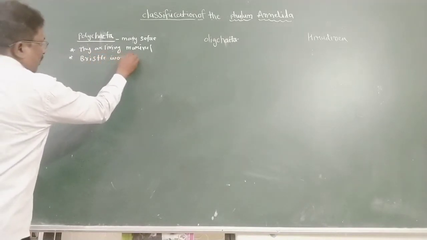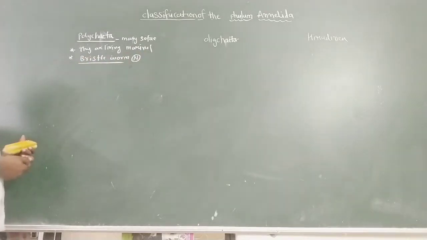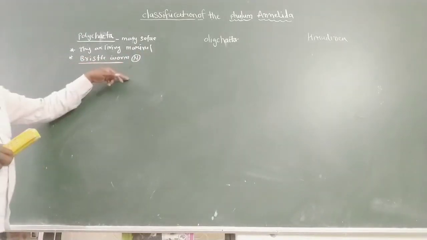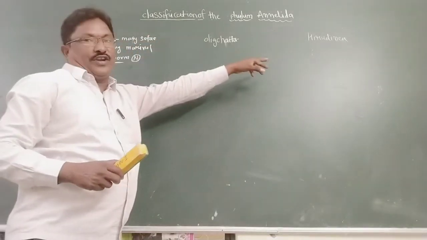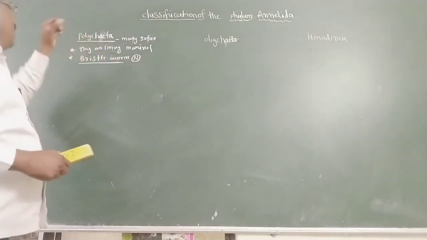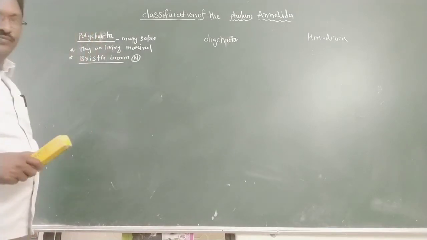Most important question: which class is called bristle worm? A. Polychaeta, B. Oligochaeta, C. Hirudinea. The correct answer is Polychaeta, which is also known as bristle worms.